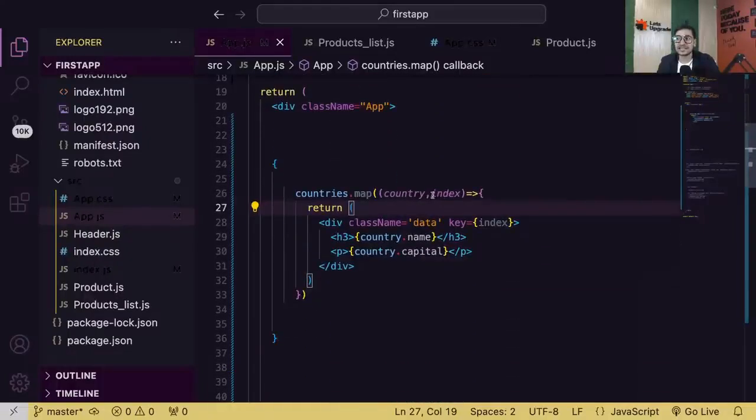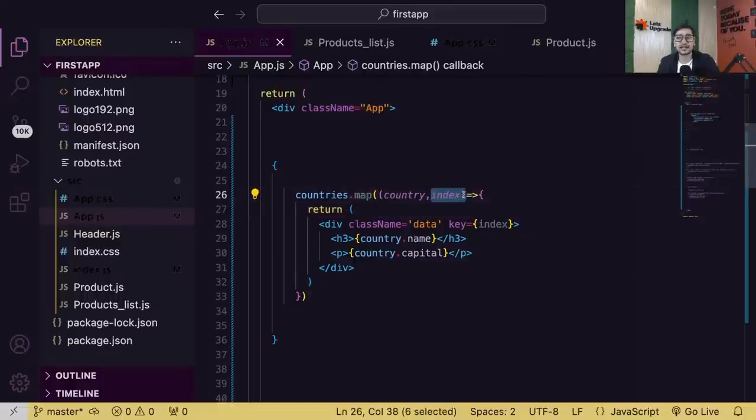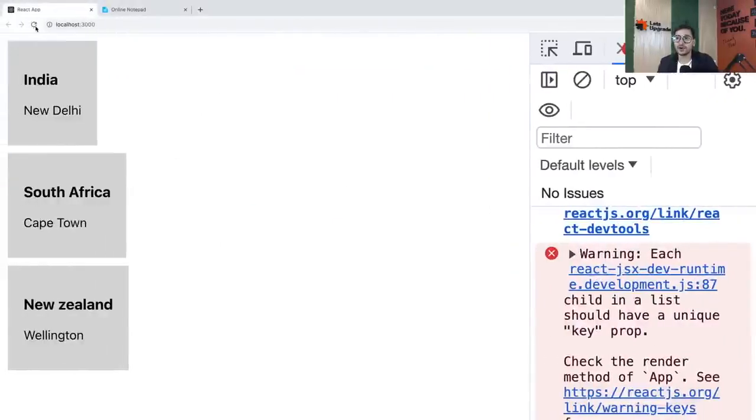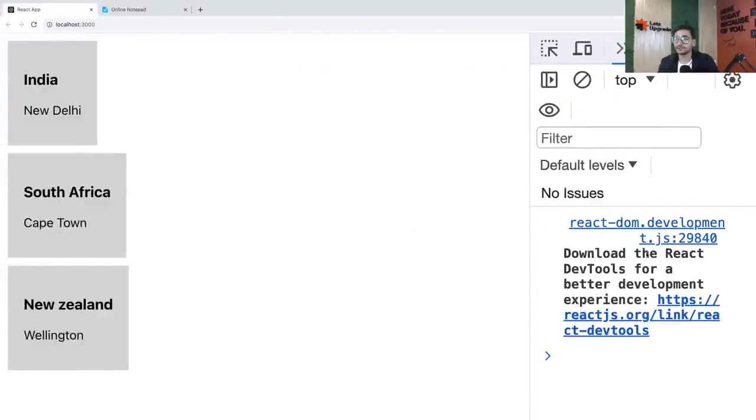So we can pass the index, because you know that in map, when you loop, you also get access to the index. So for the first element, the index will be 0. For the second element, the index will be 1. And for the third one, it will be 2. So just pass key as index. That's all. And the error should be gone. And guys, see, the error is gone now.